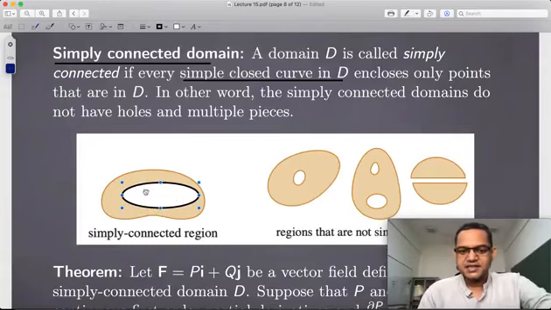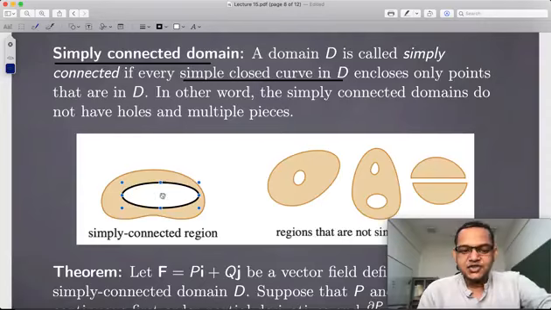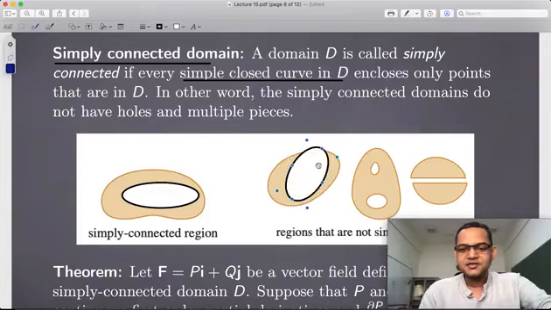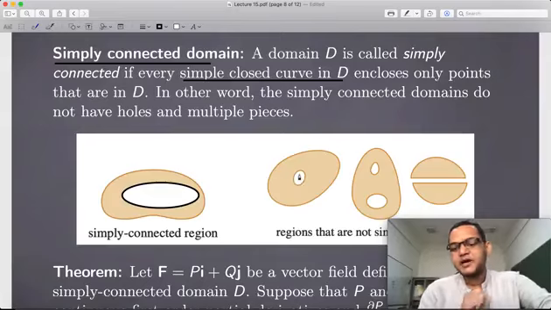Then whatever is inside this curve, whatever region it encloses or bounds, that region should be part of the domain. This is what it is telling. So for example, here if I take this, it already goes out, so I should bring it. Then that hole which was there is also included in this domain bounded by the curve. So that is not allowed because it encloses something which is not part of the domain.